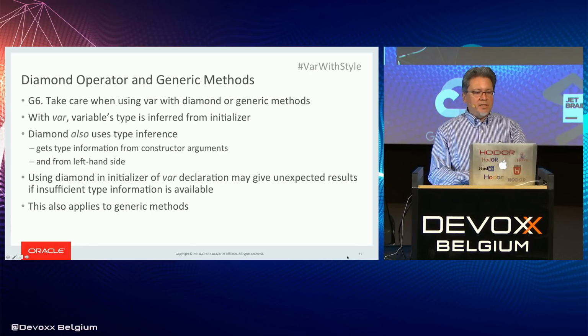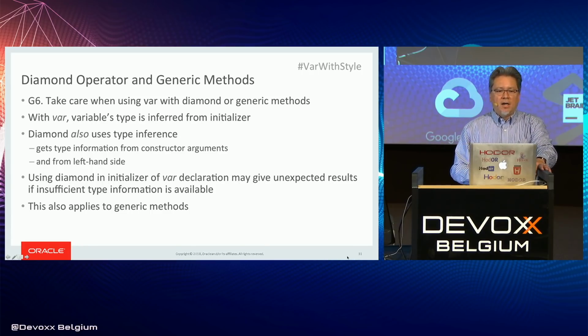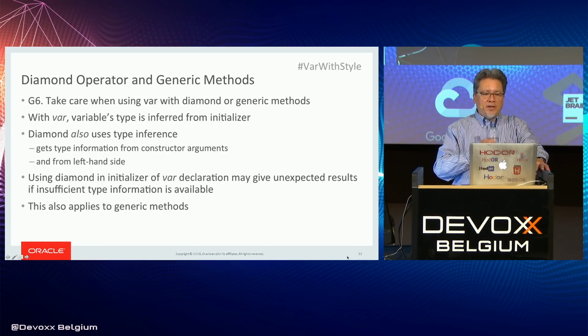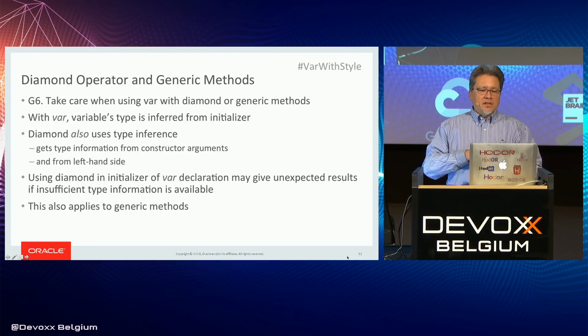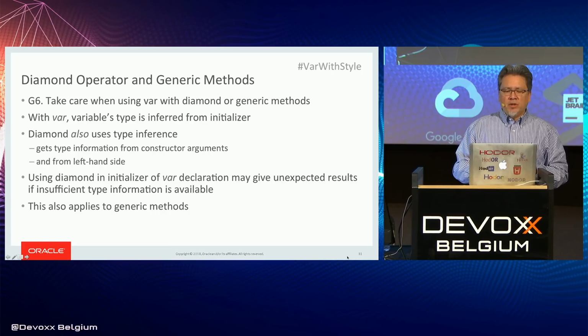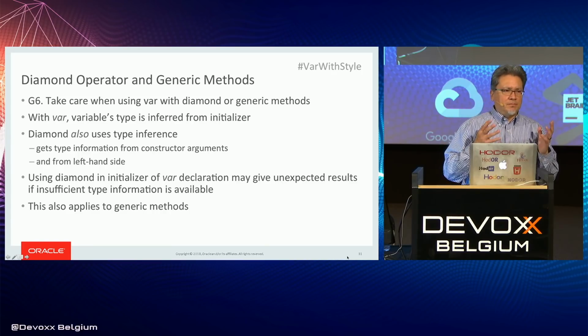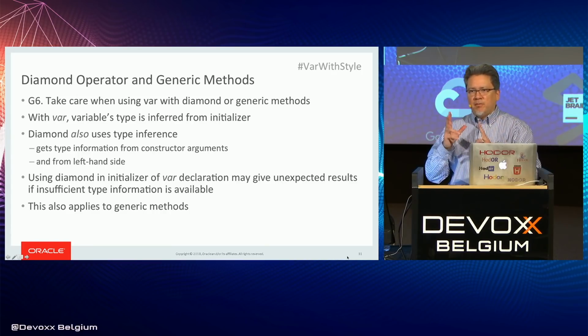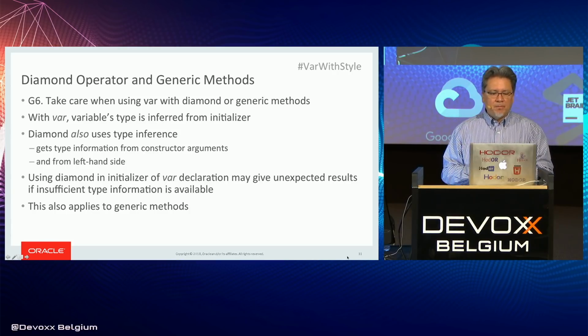OK, there are some subtleties going on with var when it's used with the diamond operator and generic methods. Guideline 6 in the style guide covers that. So there are several things going on here. We'll set up a few rules and then show an example. With var, the variable's type is inferred from the initializer. So the initializer has to have a well-defined type.